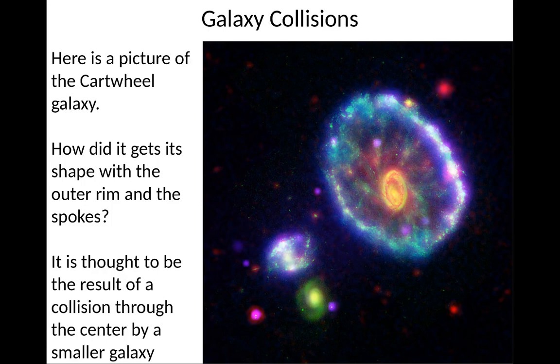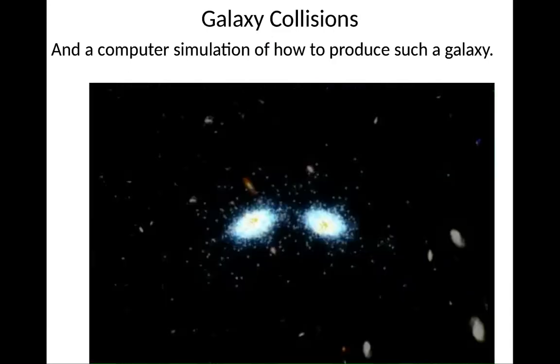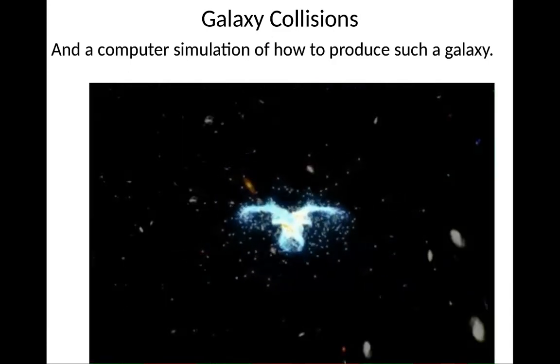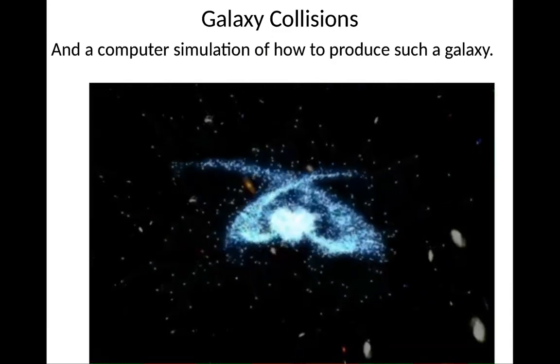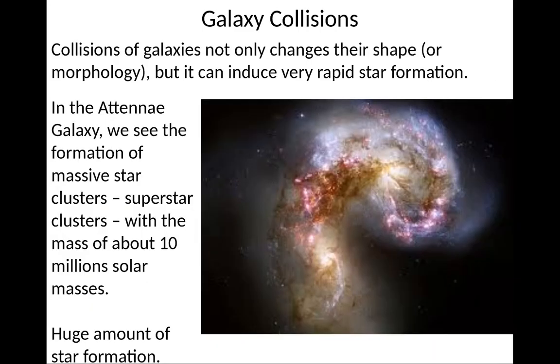Galaxy collisions can produce many interesting galactic morphologies. Here's a picture of the Cartwheel galaxy. You might wonder how it got its shape, with the outer rim and the spokes. Well, it's thought to be the result of a collision with the center of a much smaller galaxy. I had a computer simulation for this, but unfortunately, skip it. Here's another one. This is called the Antenna Galaxy. And here, a computer simulates how you produce such a galaxy. Two spiral galaxies collide with each other, producing beautiful long antennae.